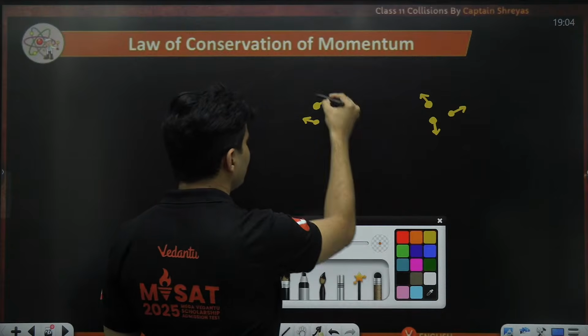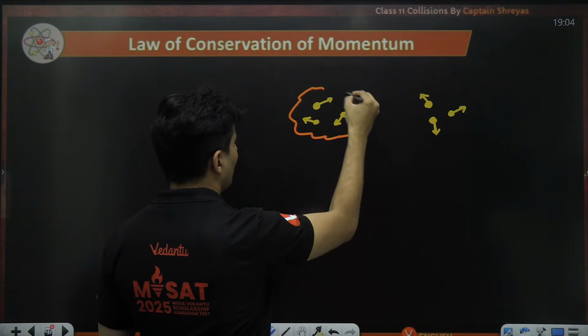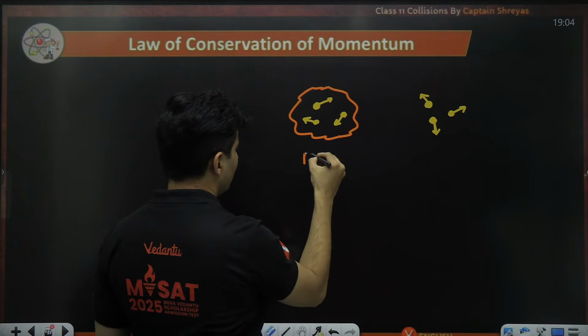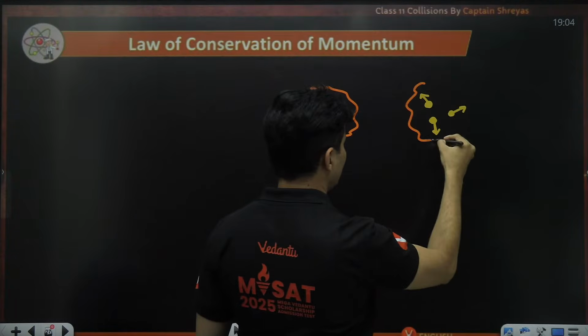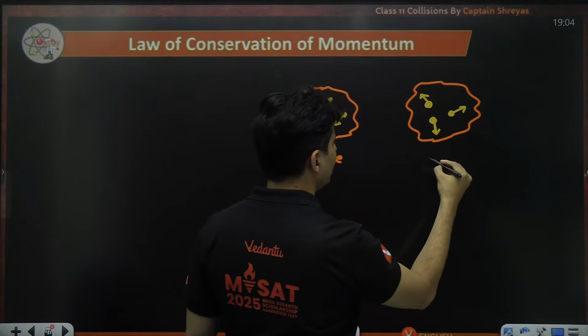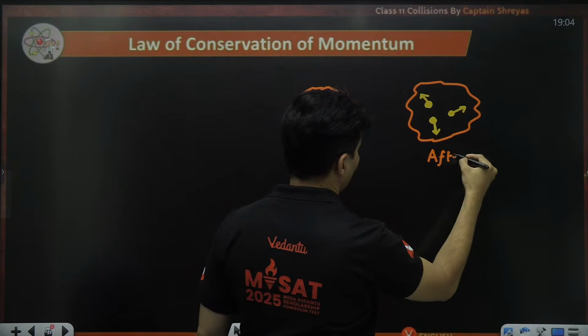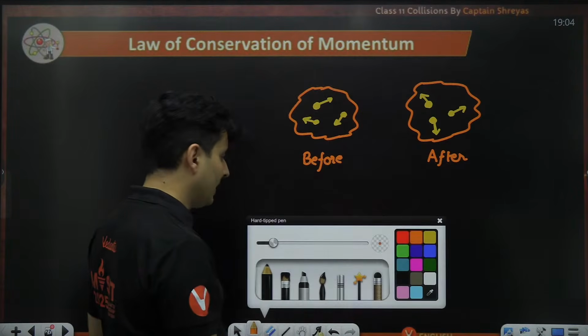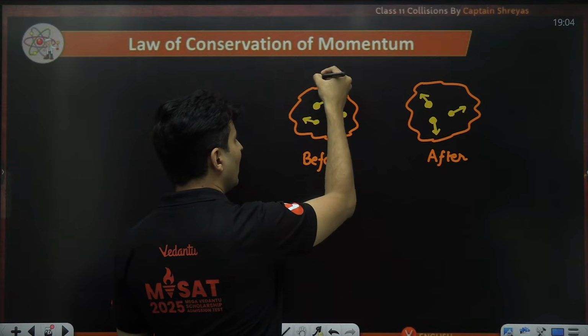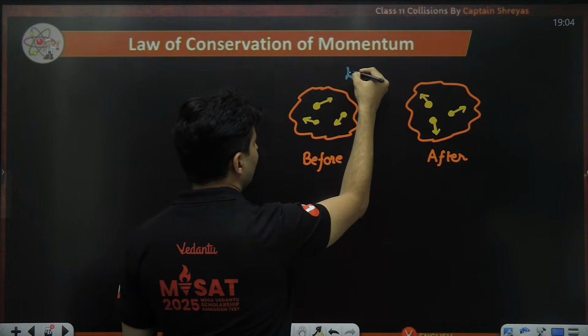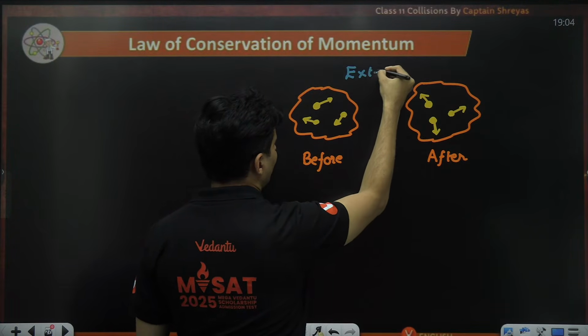So this was my system before some explosion, collision, interaction happens, and this is the system afterwards. But during this process, the most important thing is that from outside, external force is not there.